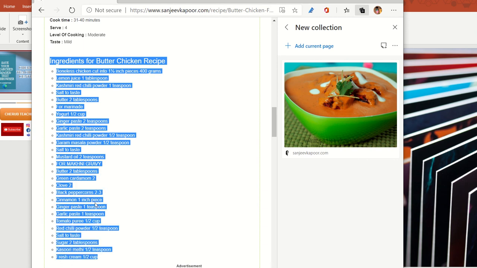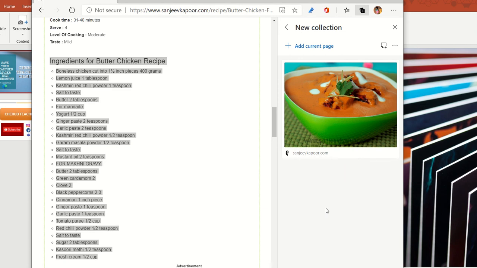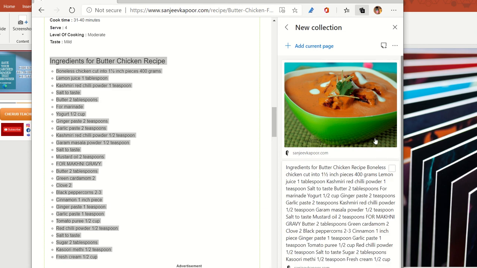For moving a specific set of text to this particular collection, you have to highlight it first of all. You will be highlighting it with the help of the mouse, and then you have to left click and move the cursor towards the right hand side, and now you can see that only the specific text has been saved to my collection, and I don't have to go ahead and copy the entire page. Only the specific text has been moved down over here.